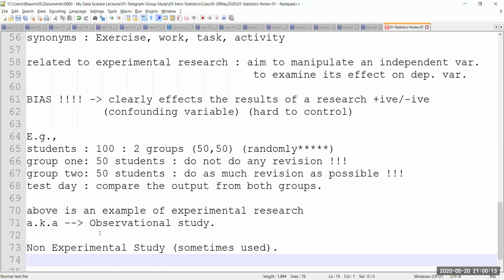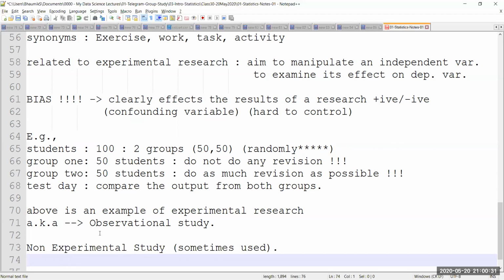He or she may have the probability to change it. They may have the control to change it. They may have the control to control the independent variables, but they don't want to do that. So they don't want to play around with an experiment. Okay, they want to do an observation in a non-experimental way.